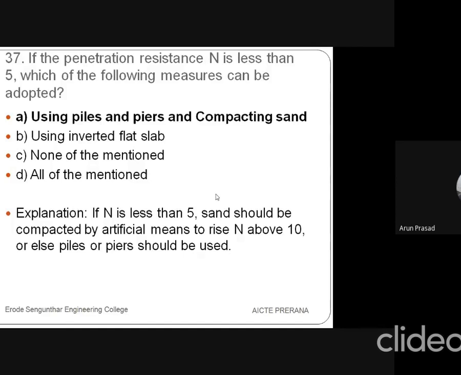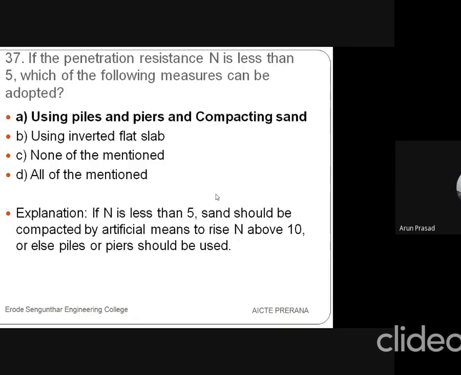If the soil is loose, we have to provide some materials to compact the sand. We may call it vibroflotation. Vibroflotation means we compact the sand by injecting cement slurry or lime slurry, so that at each layer we provide this treatment, and the loose state is converted into a dense state.